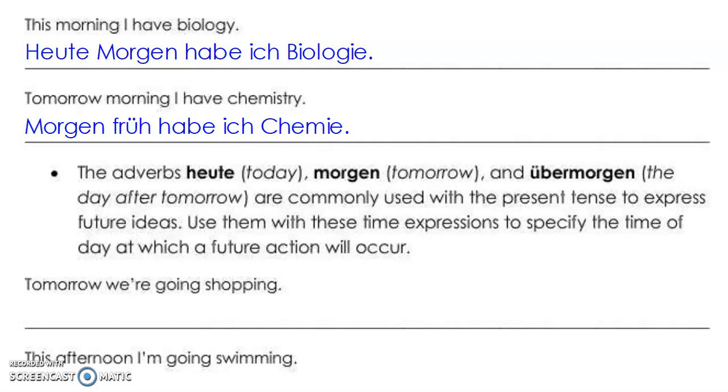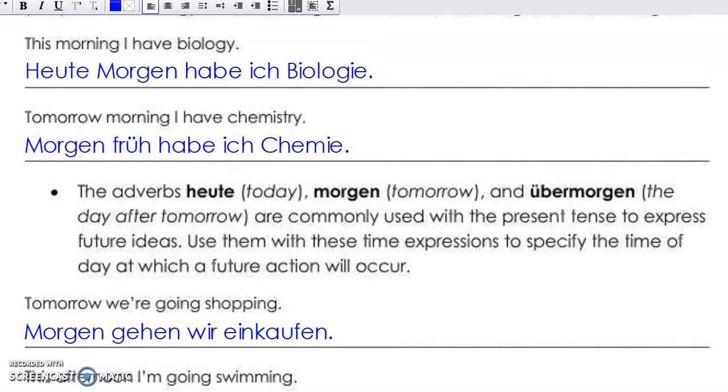If we want to say tomorrow we're going shopping, how would we say that in German? Morgen gehen wir einkaufen. Sometimes students are a little confused when we have two verbs in a sentence in German, which one we put first. You can basically just look at your English sentence and see which one comes first, and that's the verb that will be conjugated and used first. So if you say tomorrow we're going shopping, going is used first, so that's the verb that we conjugate, and then the other verb just stays in its infinitive form later on in the sentence. So we have here morgen gehen wir einkaufen.